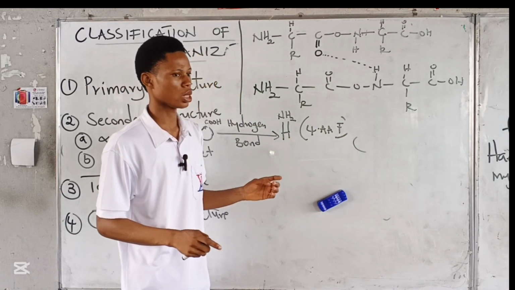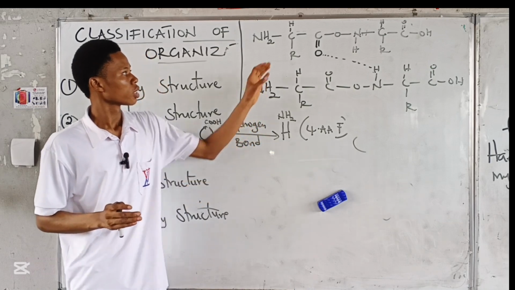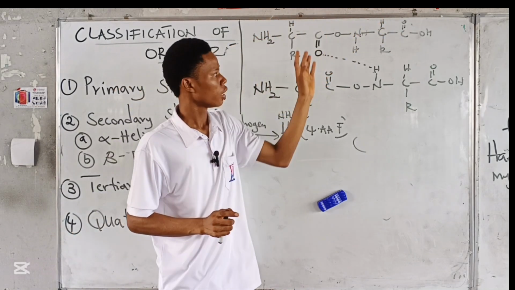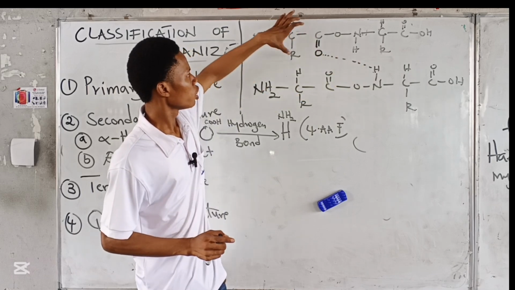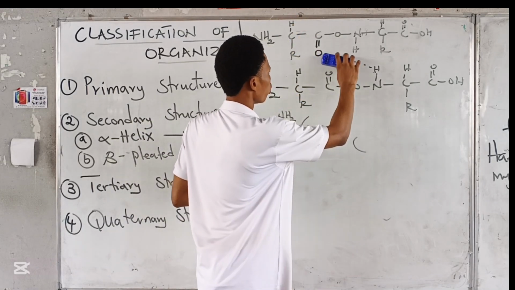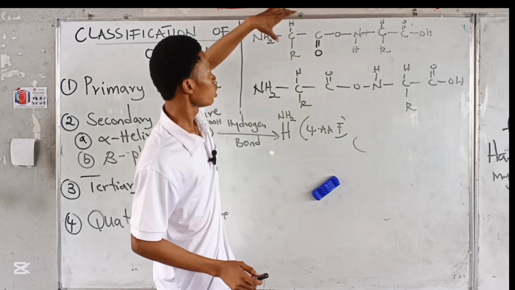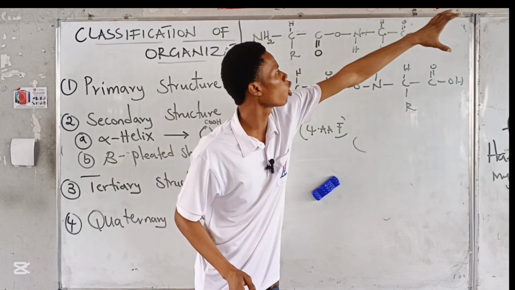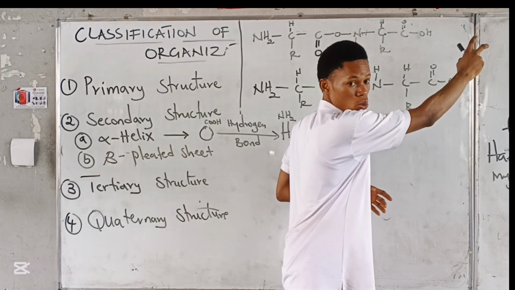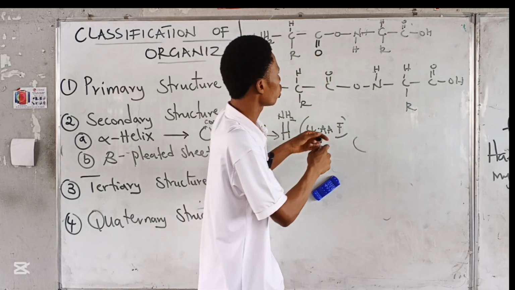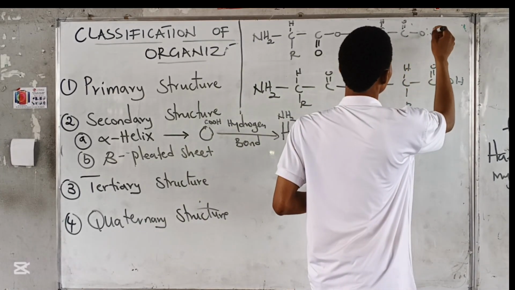Now let me explain what that means. Remember, this thing is straight, right? In fact, let me use just one polypeptide, because it can happen between just one polypeptide or between both. If we have one long polypeptide like this, this thing continues. If this hydrogen here, if the oxygen, let me add another one here.